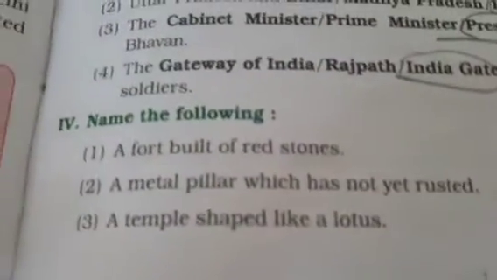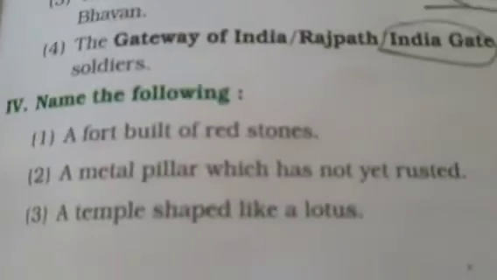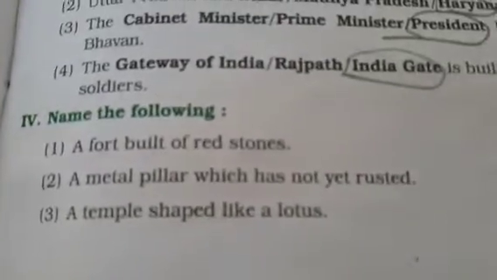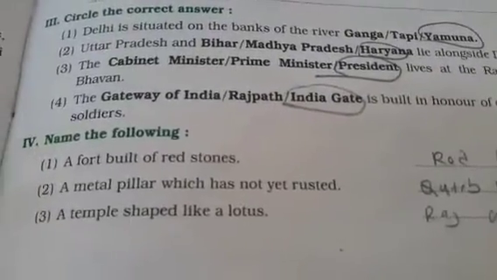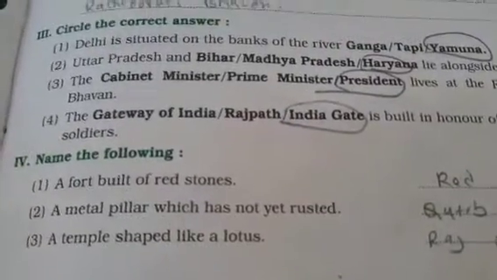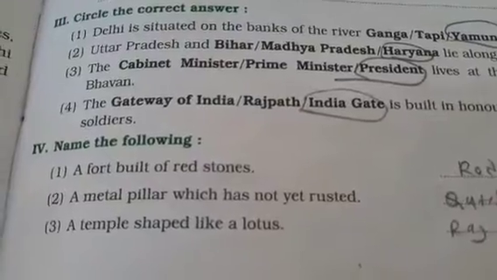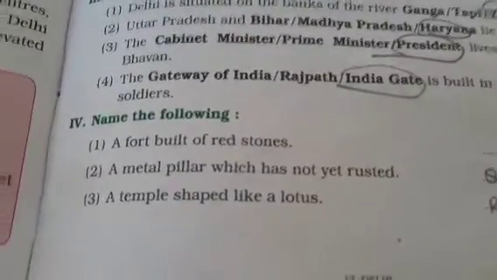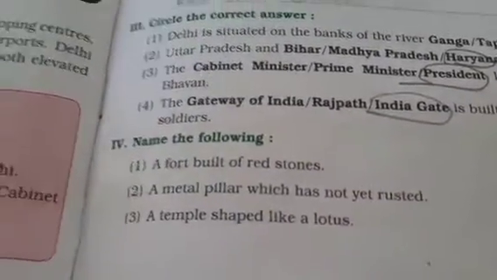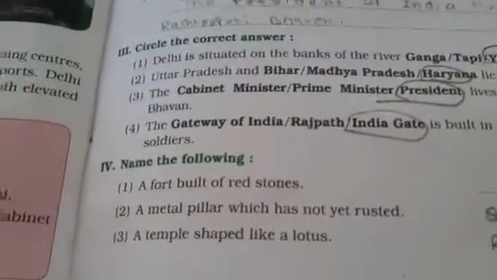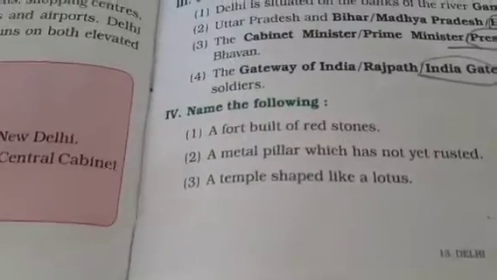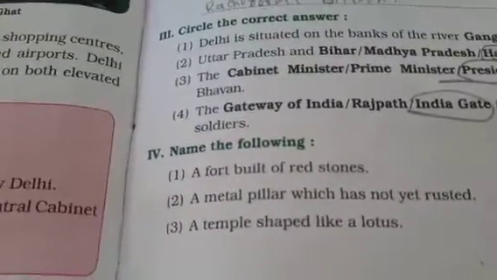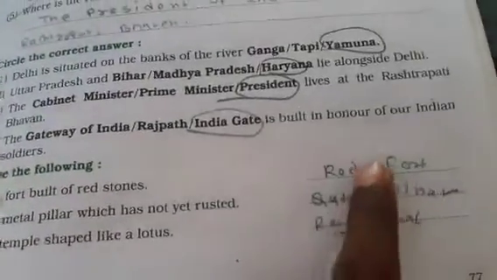Next question, name the following. Question number 4. Name the following: a fort built of red stone. What is the name of the fort which is built with red stone? Red color stones are used to build the fort. So which fort at Delhi is built by the red stone? That fort's name is the Red Fort.